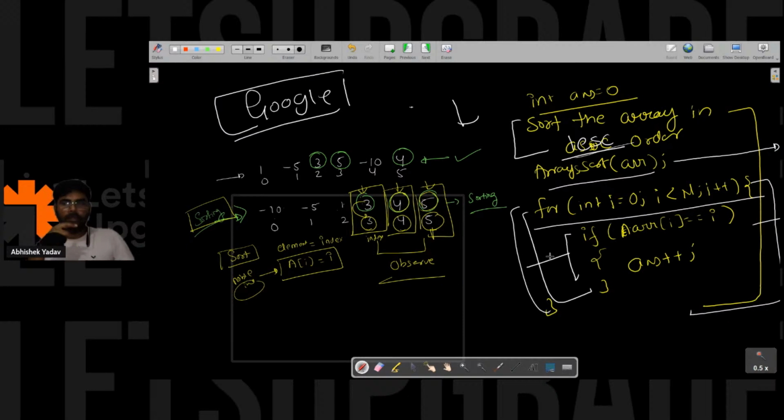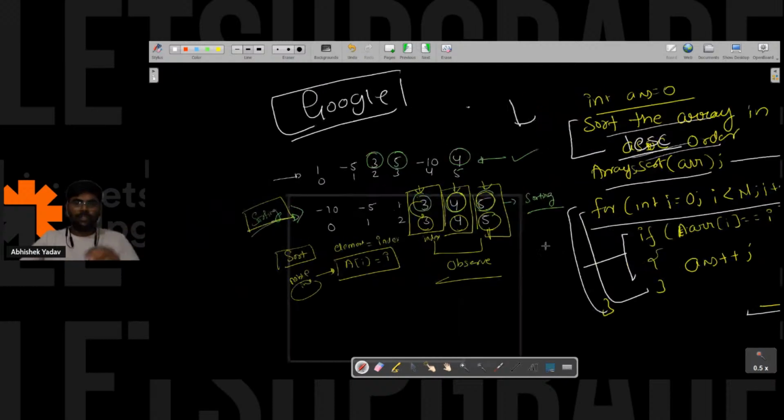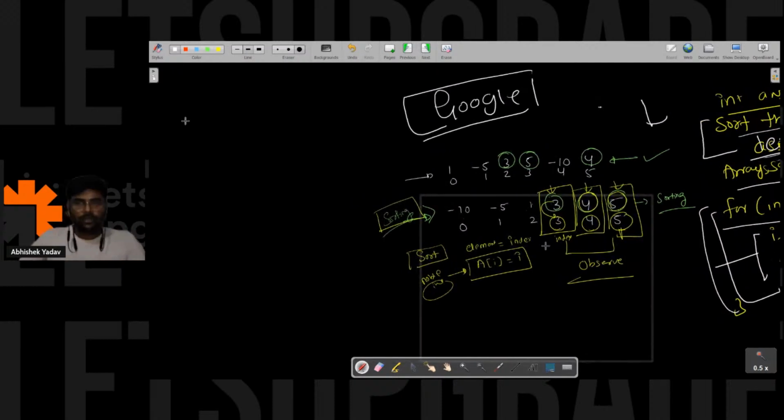Okay, let's see. The question is clear, right? What we are doing is sorting the data in ascending order, and after that we are checking whether the element at ith position is equal to I. So the next question is, if I am sorting the data in descending order, will this be possible or not? Narendra is saying yes, it is possible, and Hitesh is also saying yes. Okay, so let's try to do this part.